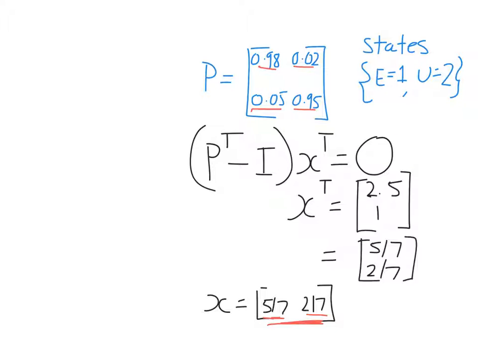What that's saying mathematically is that as k approaches infinity, pi times P to the power of k will approach this vector here, regardless of the row vector pi, as long as it's a probability vector. In this case, there was only one vector associated with eigenvalue 1, so this is the steady state vector. That means at some point, this will be the probability distribution of employed versus unemployed, and at all subsequent times after that, it will stay at this distribution.